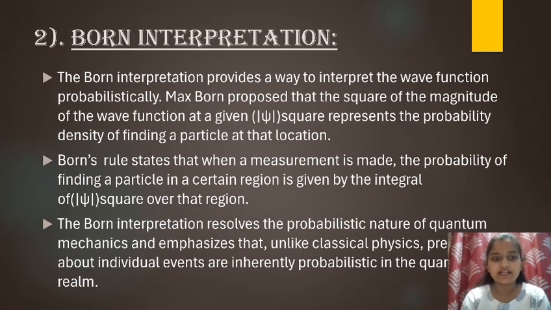Next is Born interpretation. The Born interpretation provides a way to interpret the wave function probabilistically. Max Born proposed that the square of the magnitude of the wave function at a given point, phi square, represents the probability density of finding a particle at that location. Born's rule states that when a measurement is made, the probability of finding a particle in a certain region is given by the integral of phi square over that region. The Born interpretation resolves the probabilistic nature of quantum mechanics and emphasizes that, unlike classical physics, predictions about individual events are inherently probabilistic in the quantum realm.